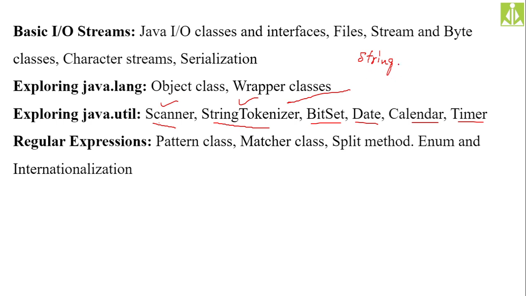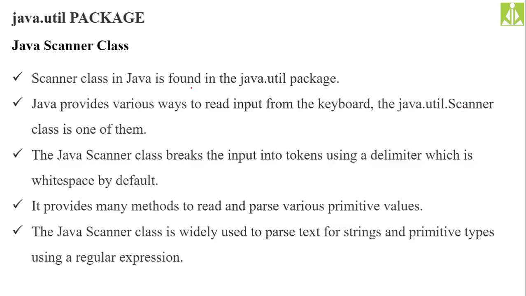So we simply call it string handling, and we try to complete it in today's session along with Scanner and StringTokenizer.